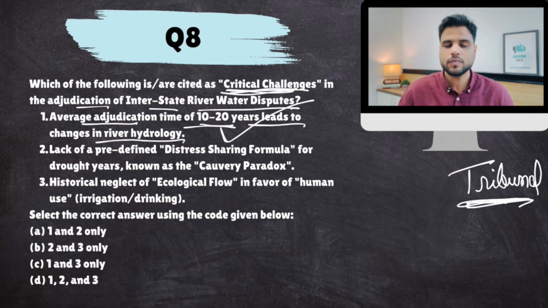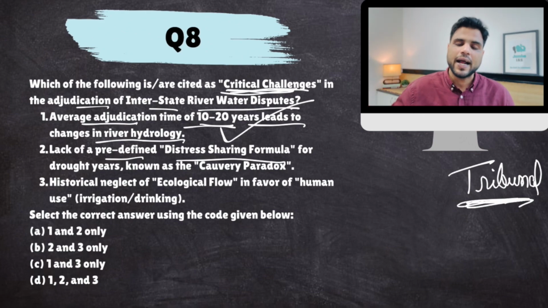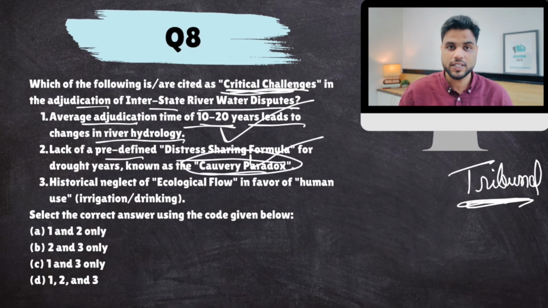This is a problem. Then, there is no predefined distress sharing formula. When the river is flowing properly, yes, there is a sharing formula, 60-40, 70-30. But when there is a distress, lack of rainfall, too much snow melting or anything, then what should be the sharing pattern? There is no formula for that, and crisis arises during these periods only. So this is a problem. This is known as the Kaveri paradox. It happened in the Kaveri water disputes, especially between Tamil Nadu and Karnataka.